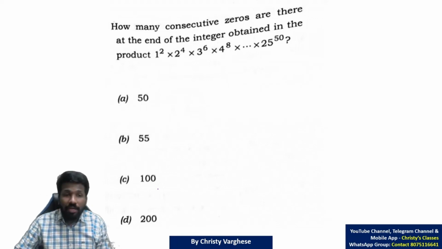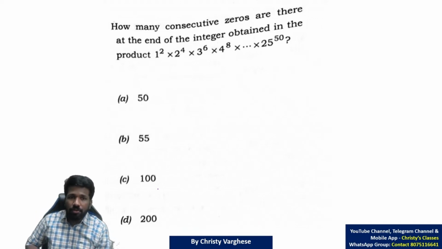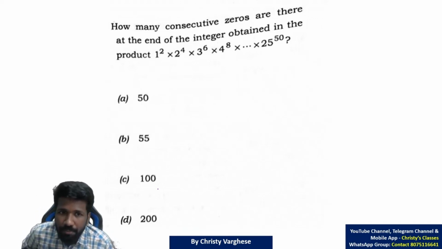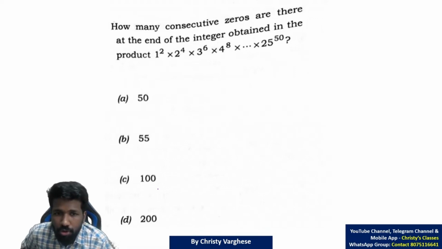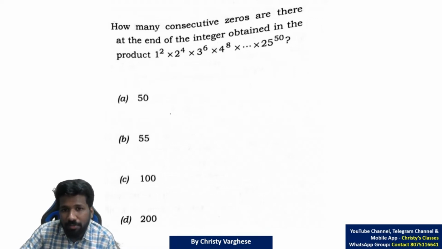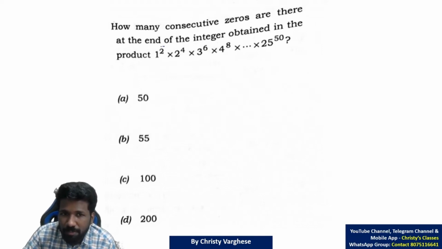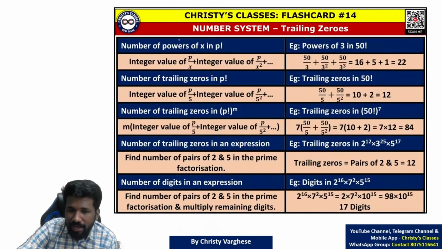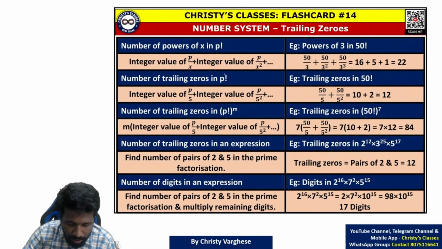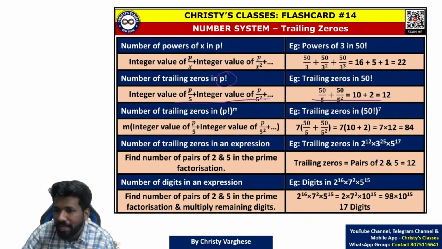Okay, so I'll start explaining how many consecutive zeros are there at the end of the number obtained in the product 1 raised to 2 into 2 raised to 4 into 3 raised to 6 into 4 raised to 8 up to 25 raised to 50. If these powers were not there, there was a simple formula, the number of trailing zeros in p factorial. There's a simple formula or simple technique.